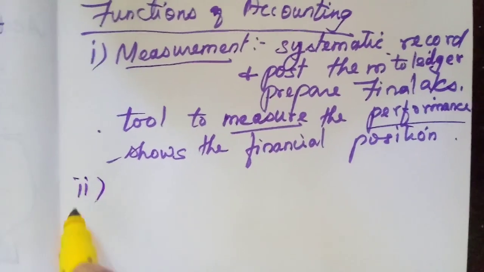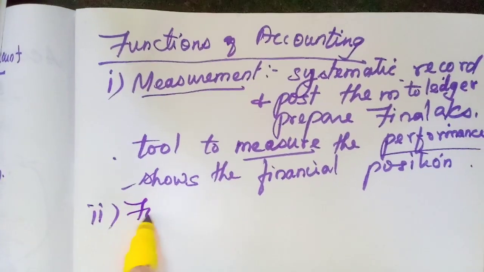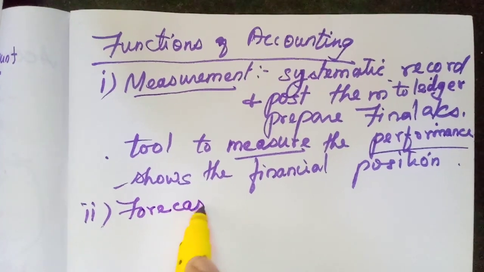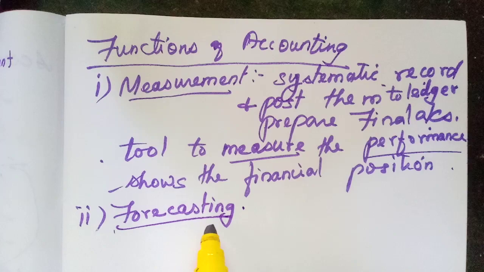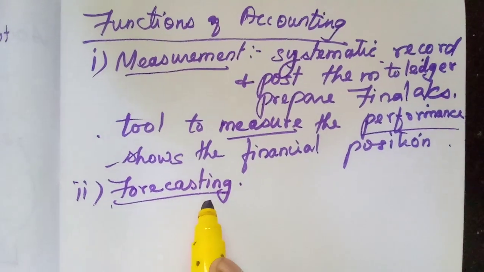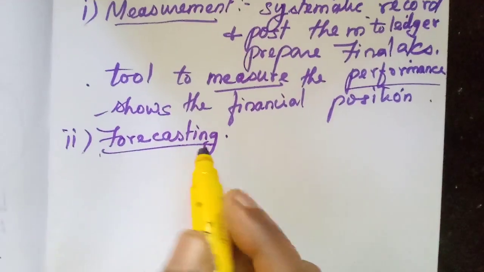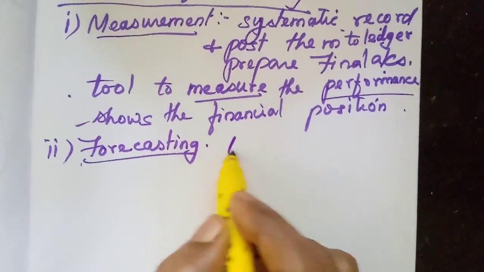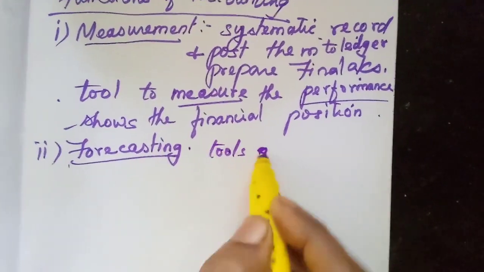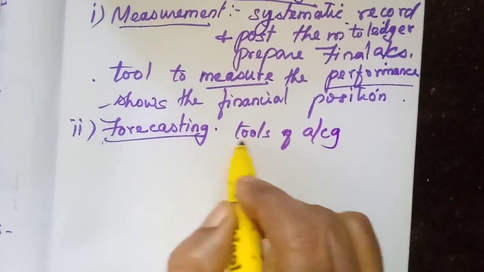The second point is forecasting. You know weather forecast. What do they do? They predict the weather, isn't it? In the same way, here also we can forecast the future performance. So here we have many tools of accounting. What are the tools of accounting?